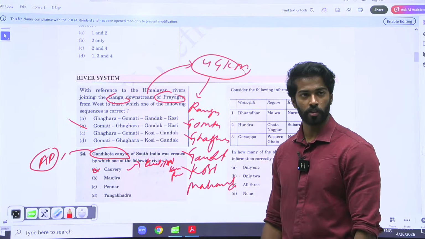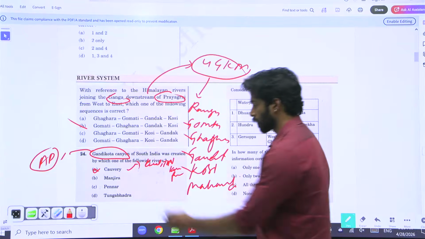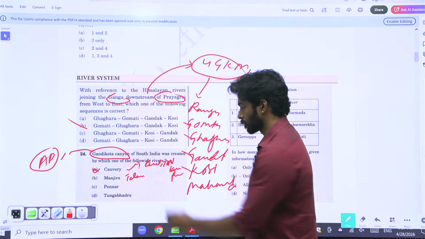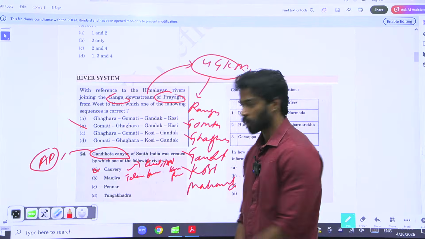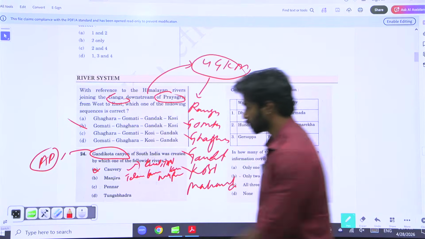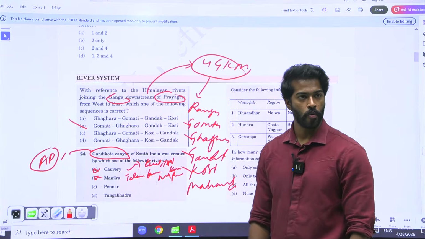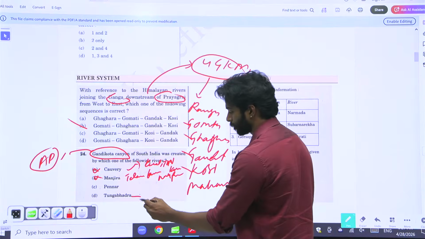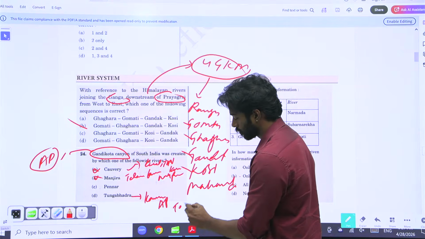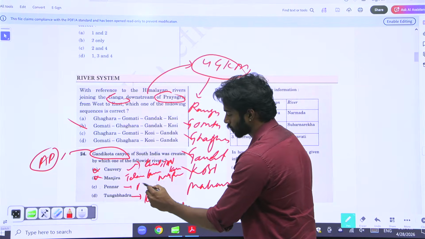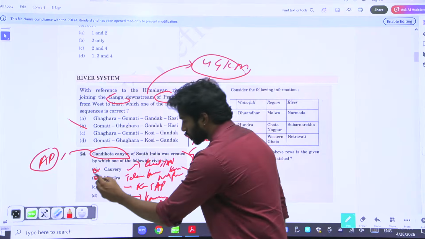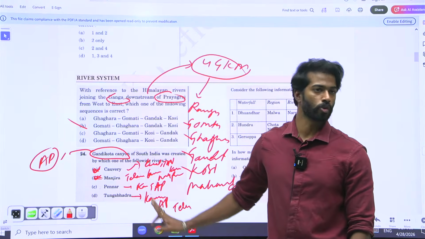Manjira, what does it pass through? Telangana, Karnataka, Maharashtra. These are the 3 states it's passing through. Is it passing through AP? No. Tungabhadra: Karnataka, AP, Telangana. Then you have Pennar, which is only passing through Karnataka and AP. You have eliminated 2 options using common sense. You're only left with 2 options.